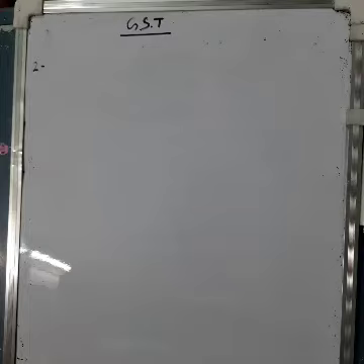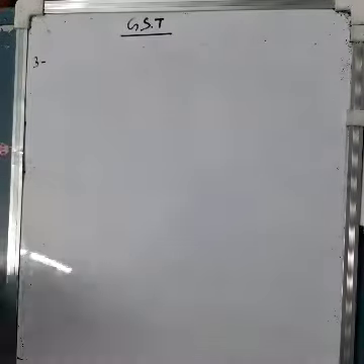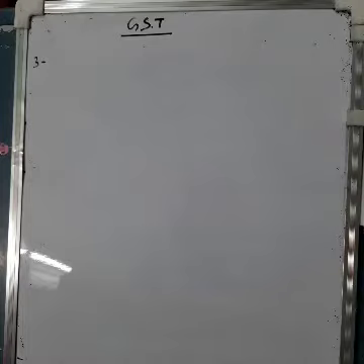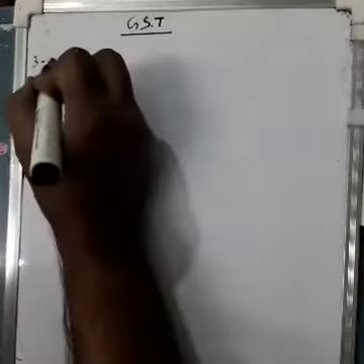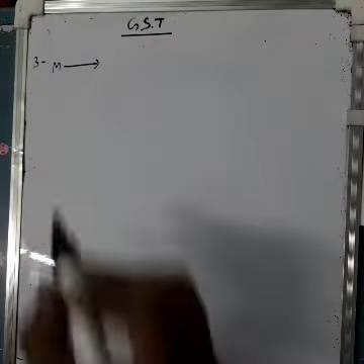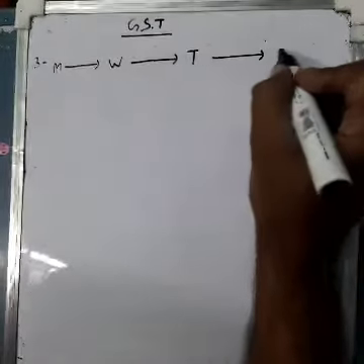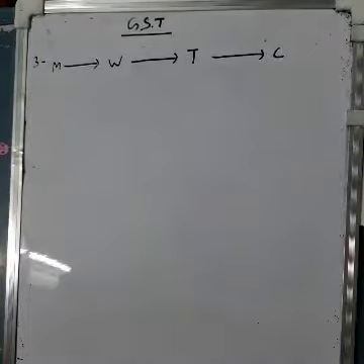Or I think I should tell you this question number third I am telling, because in this the manufacturer is there, then the wholesaler is there, then the trader is there, and then the trader sells to the consumer. So this is a little bit long chain, so I am telling you. At first point manufacturer, then there is a wholesaler, then there is a trader, and then there is a consumer. This is the selling chain.